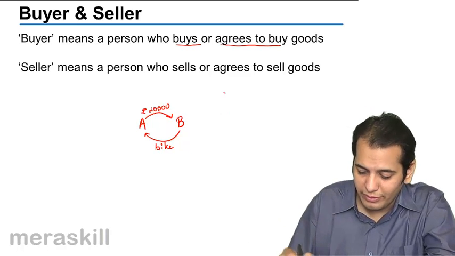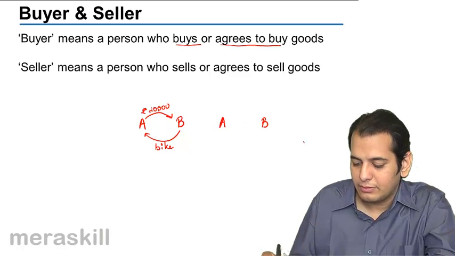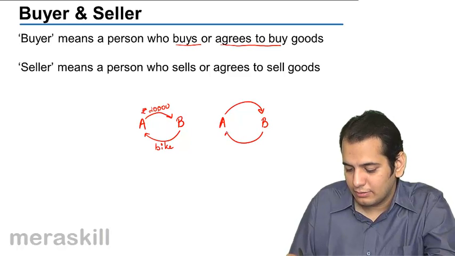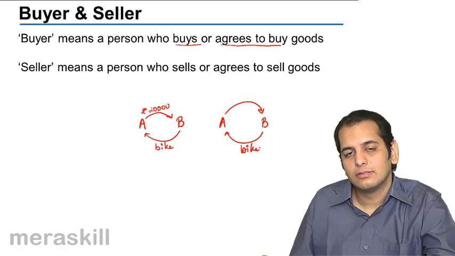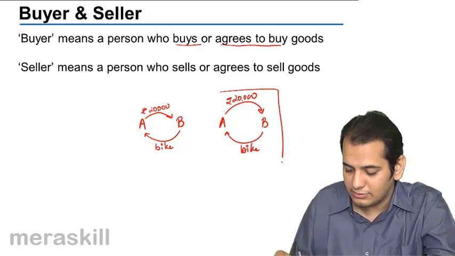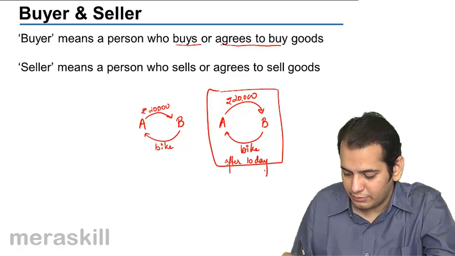I'll give you one more example. A tells B that you give me a bike and I'll give you 20,000 rupees, but this transaction will happen after 10 days.